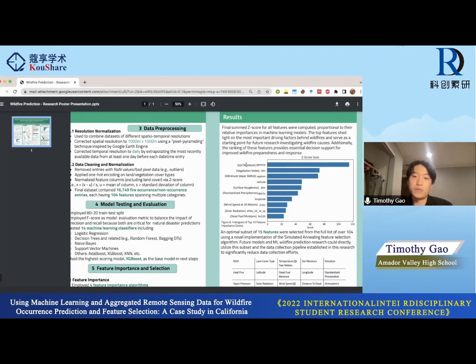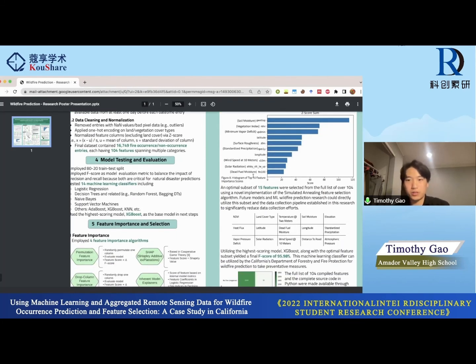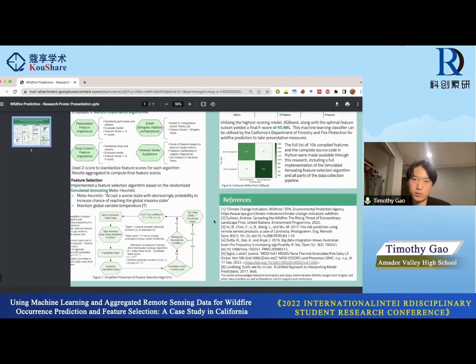For example, soil moisture is a very popular one that is used widely in a lot of wildfire research. But other ones, like for example, minimum vapor deficit, are not used as widely. I've only found, I think, 2 papers which actually use this, so that's pretty interesting. And so an optimal subset of 15 features was selected from the full list of over 104 using a novel implementation of the simulated annealing feature selection algorithm. And that is the selection algorithm down here.